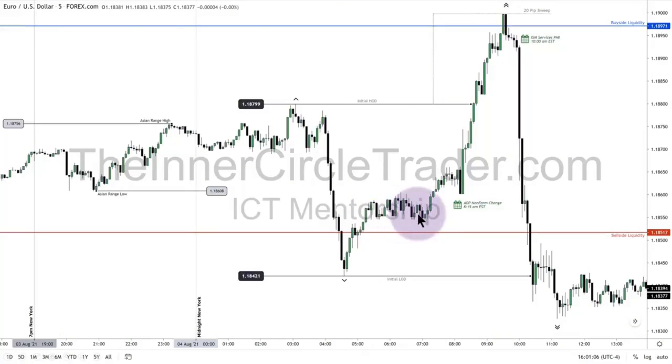It was quiet, and then right on schedule, 7 a.m. New York open kill zone. It reprices higher, sweeps down into a fair value gap, and reprices on the ADP non-farm change that came out at 8:15 a.m. Eastern Standard Time. So you're having an economic driver drive price higher, and it attacks the initial high of the day formed in London. That buy side liquidity pool has been taken out, retraces, institutional order flow entry drill, rallies, and then sweeps the buy side liquidity pool here.